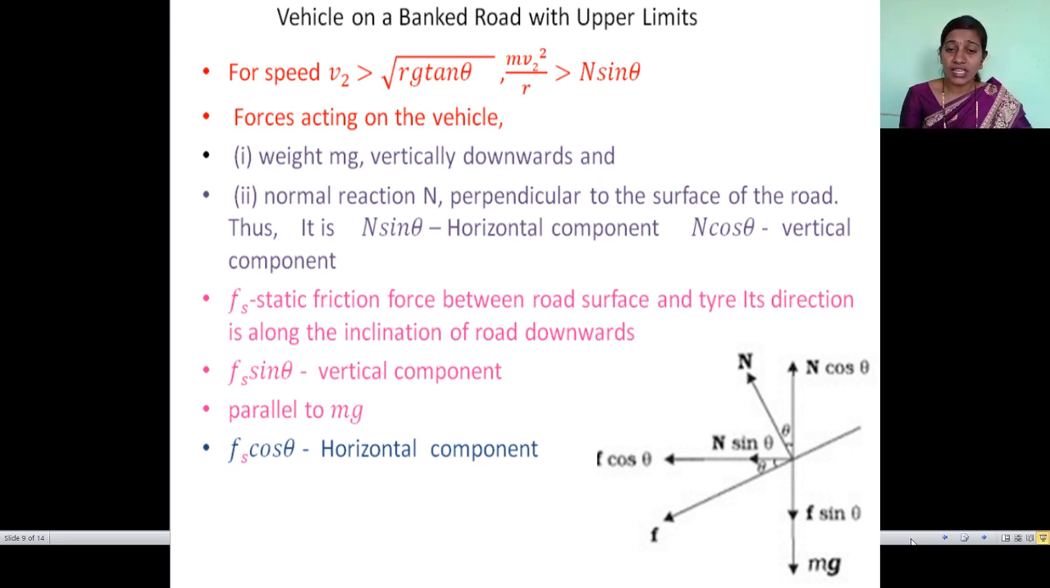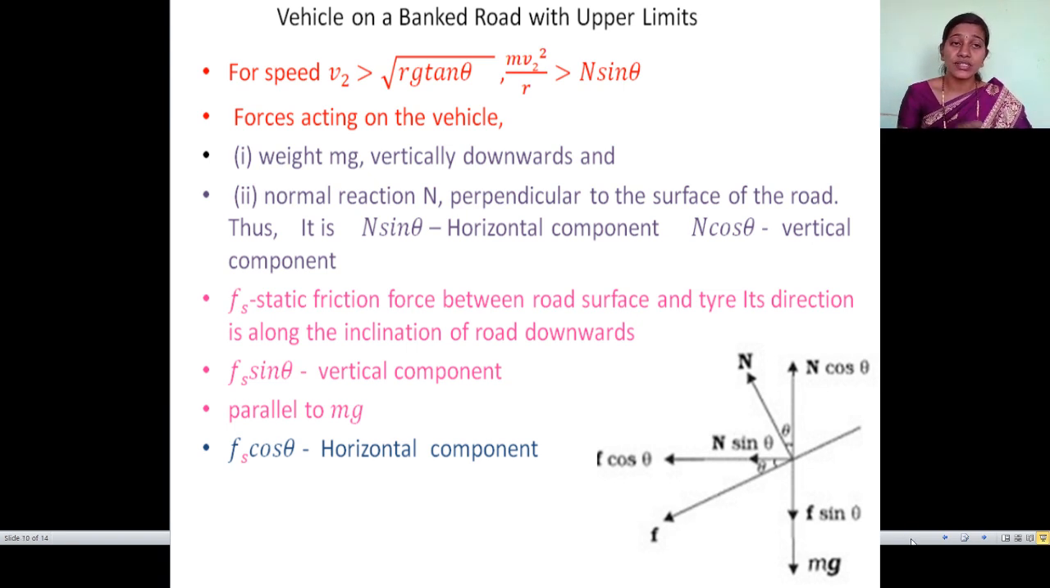Its direction: this force is between the road surface and tire. Its direction is along the inclination of the road, but in the downward direction. That is very important. So it has two components: F sin theta vertically downward, parallel to mg. Next is F cos theta, the horizontal component toward the center of motion. It is in the direction of N sin theta.